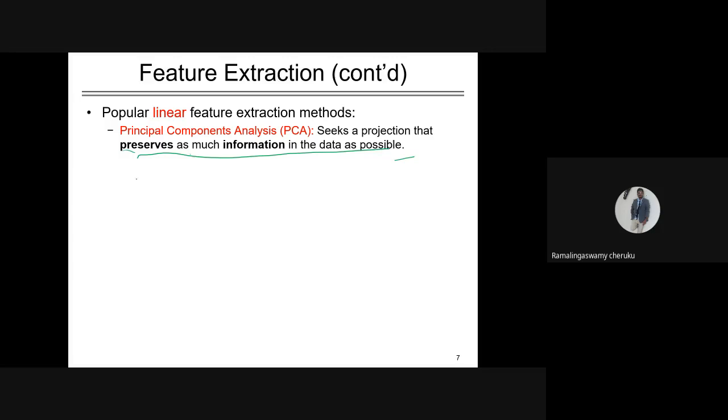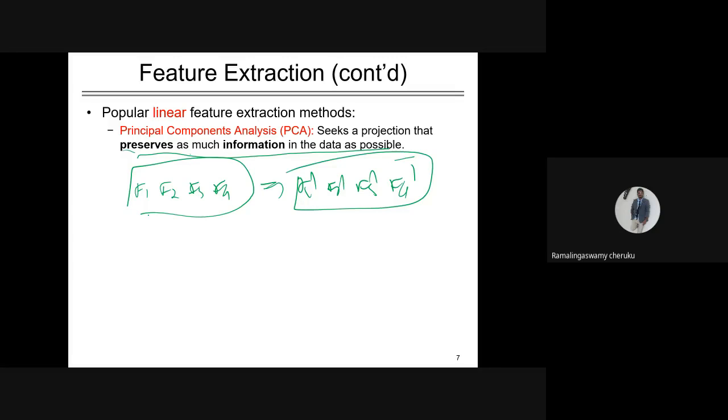Are you able to follow? Suppose there are F1, F2, F3, F4, and I transform them to F1 dash, F2 dash, F3 dash, and F4 dash. Here there is no dimensional reduction, right? It's just transforming F1 to F1 dash, F2 to F2 dash, F3 to F3 dash, F4 to F4 dash. The number of features is 4 in both cases. How can we achieve dimensional reduction here?